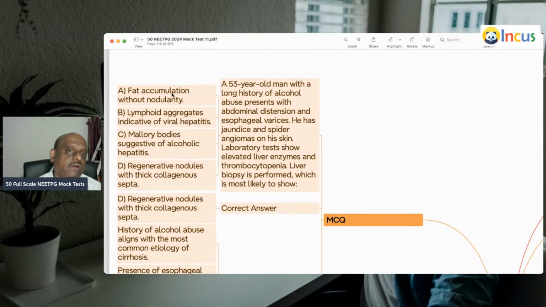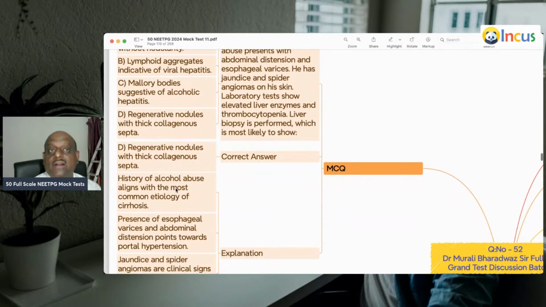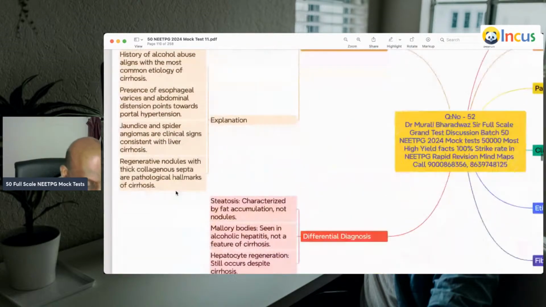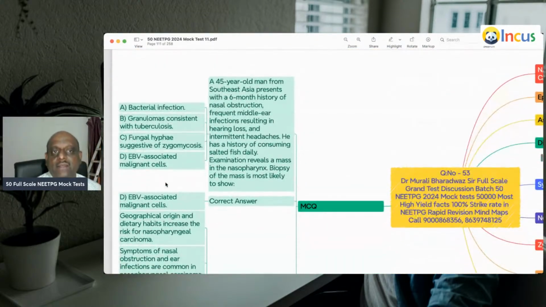A 53-year-old with a long history of alcohol abuse, abdominal distension, and esophageal varices. So typical of cirrhosis. In cirrhosis, you get regenerative nodules with thick collagenous septa, is what you need to remember.